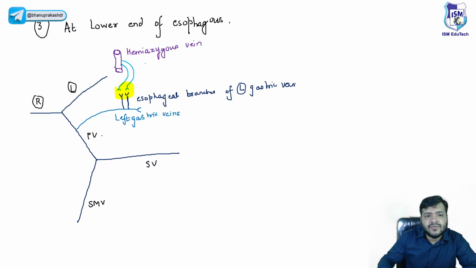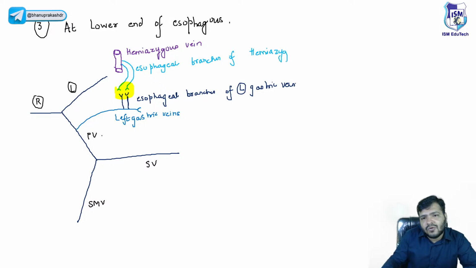So remember that these are the esophageal branches of the hemiazygos vein. The hemiazygos vein is part of the systemic veins, you already know.